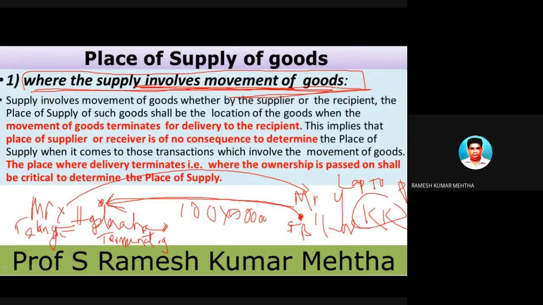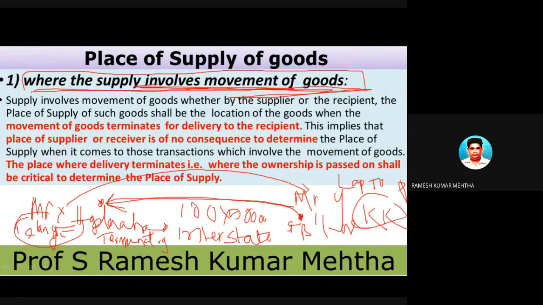Because the goods are sold and procured by two different people who are in two different states of India, we determine that this particular transaction is an interstate supply of goods.